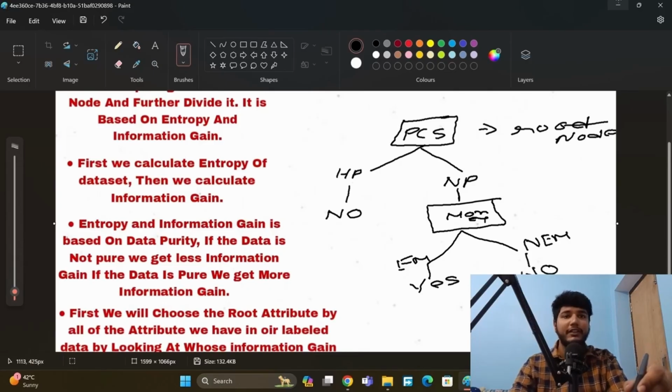So this is what a decision tree is. It helps us to classify whether I should buy a PC or not. And we can connect more edges here. For example, if he has a PC, then instead of just no, we can add more edges: old PC or new PC. If he has an old PC, he should buy a PC. If he has a new PC, he should not buy a PC.